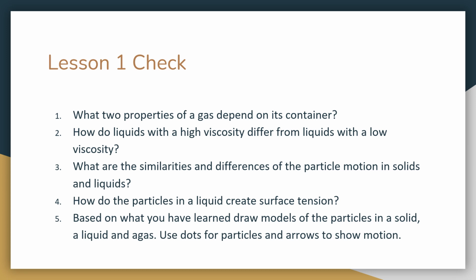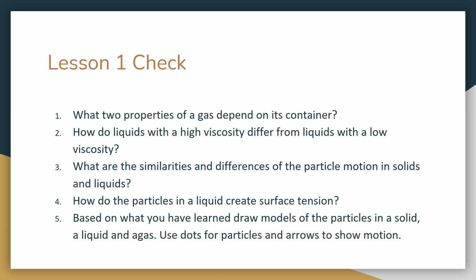Based on what you have learned, draw models of the particles in a solid, a liquid, and a gas. Use dots for particles and arrows to show motion. I'm just going to describe what your picture should look like, and then I will grade them when it's time for me to look at your notebook, which will be tomorrow.